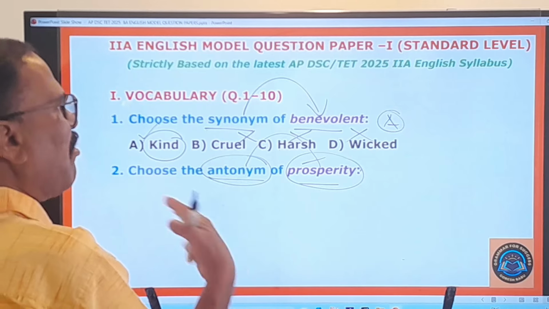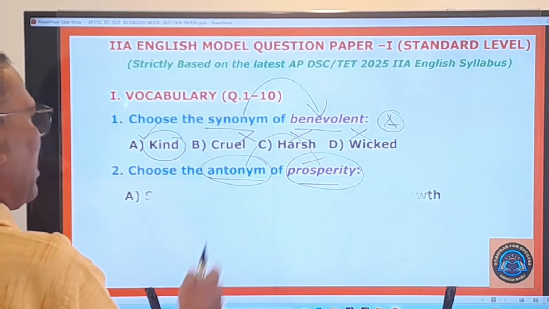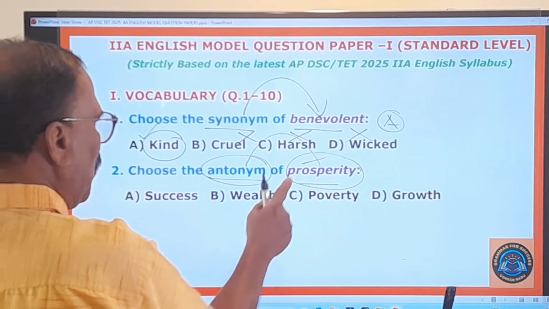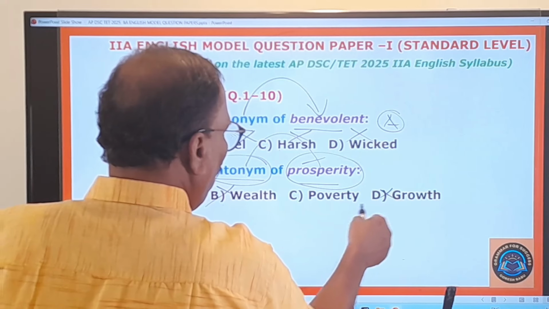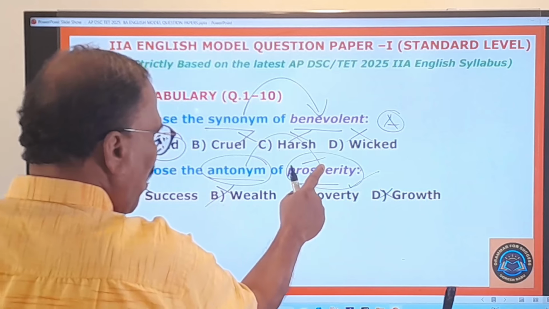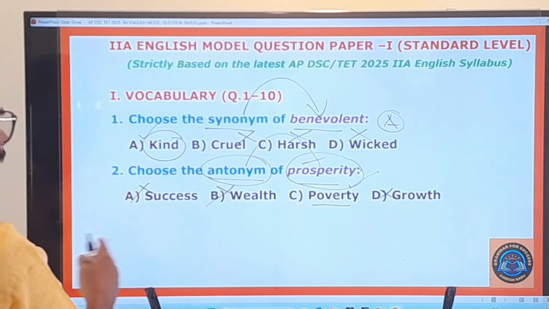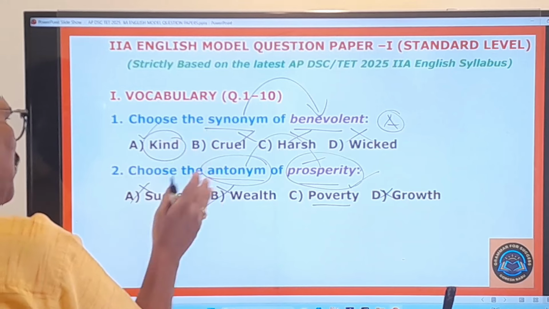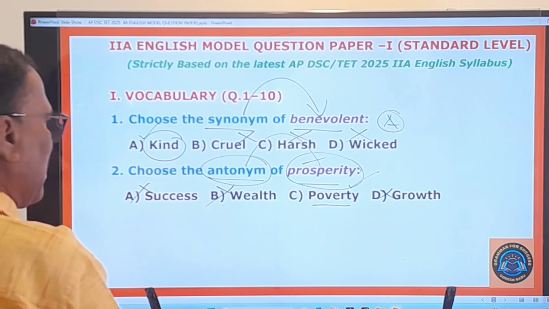Good time or wealth and so on. So prosperity means wealth. So automatically the opposite of that is poverty. So prosperity, success no, wealth no, and growth no, but only poverty, because the opposite of wealth is what? Poverty. So that is why. So you can easily guess and give the antonym of any word given in the examination.